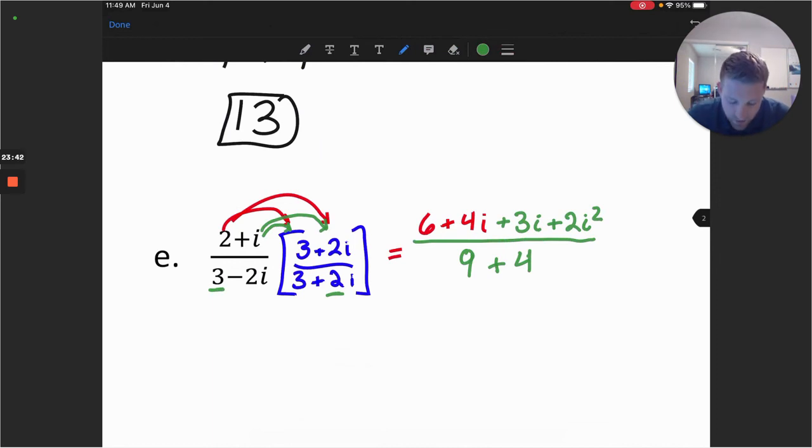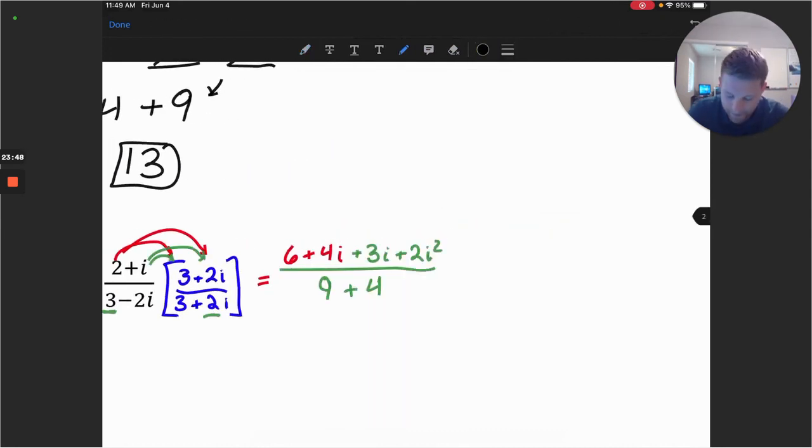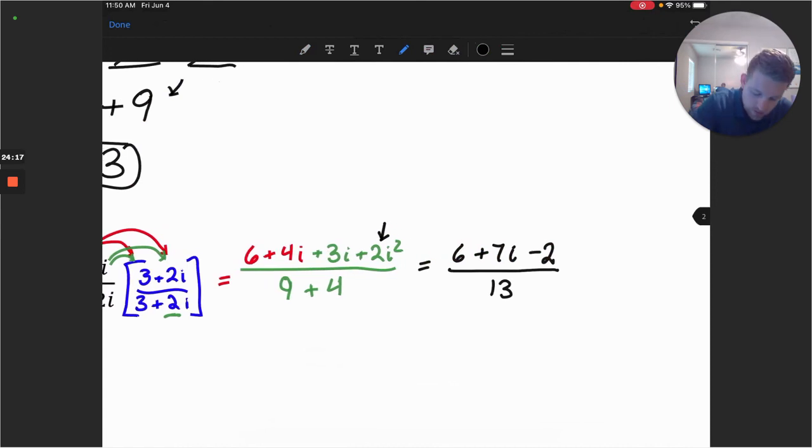So let's continue to simplify here on this expression. So we have 3i and 4i in the numerator. So we have 6 plus 7i. This value here, 2i squared, just becomes negative 2. And then we'll divide by 13. A couple more steps we could take here. This will be equal to 4 plus 7i all over 13.